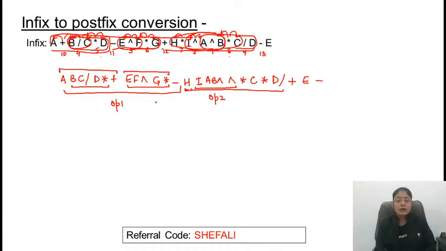Is this clear? Everybody getting this answer? Just match your answers.